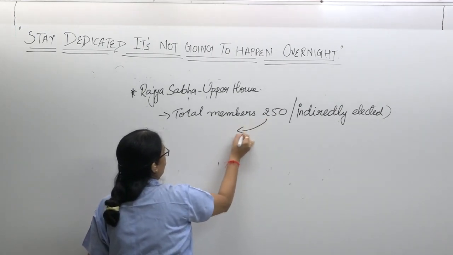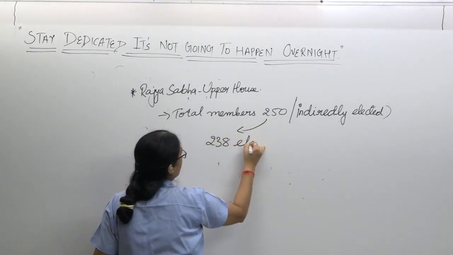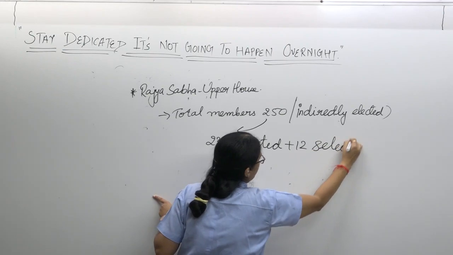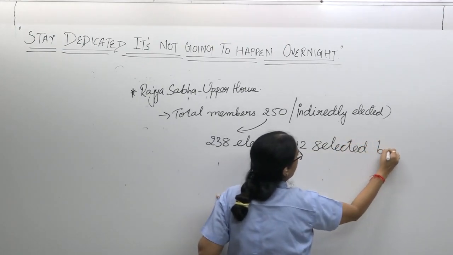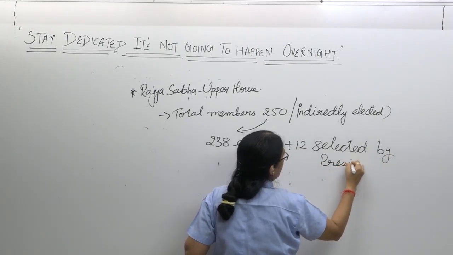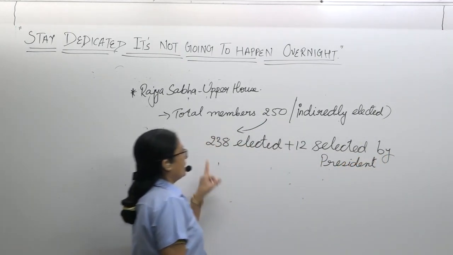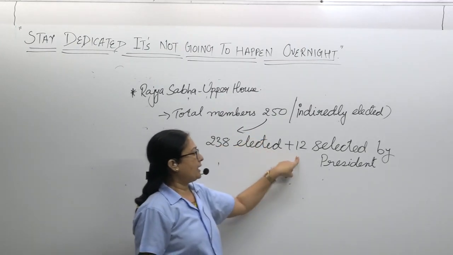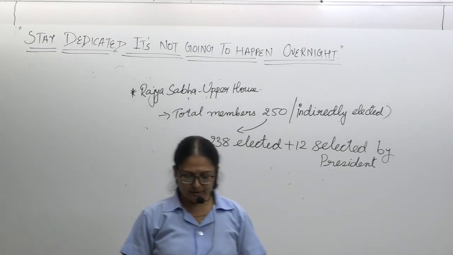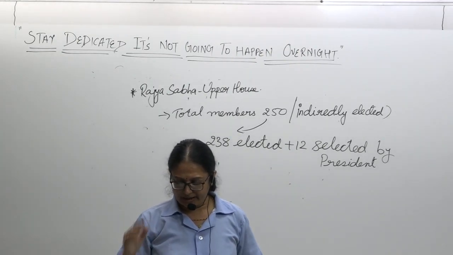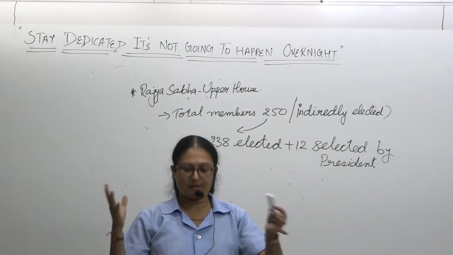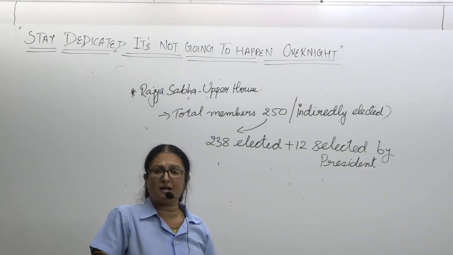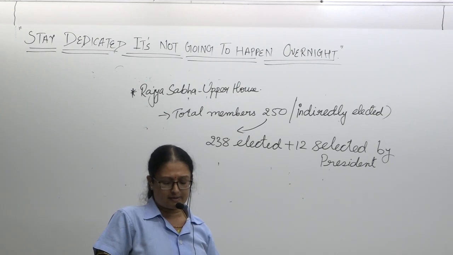So in this 250, 238 will be elected plus 12 selected by the president. 250 में से 238 elected हो गए, indirectly elected, and 12 will be nominated by the President of India. These nominated members should have special knowledge or practical experience with respect to literature, science, arts, culture, sports, social services, and so on.